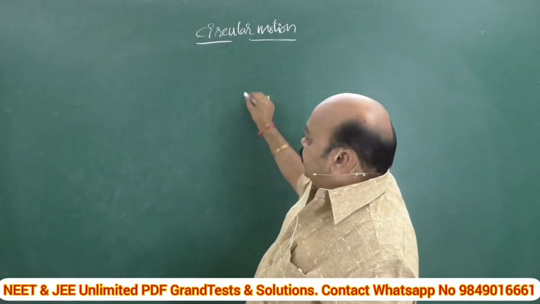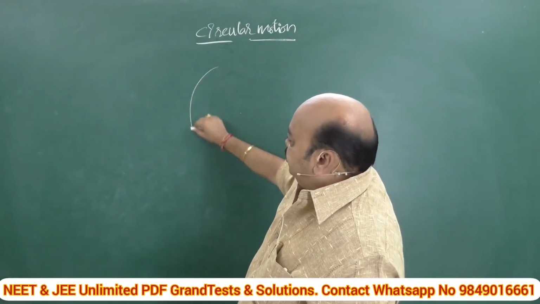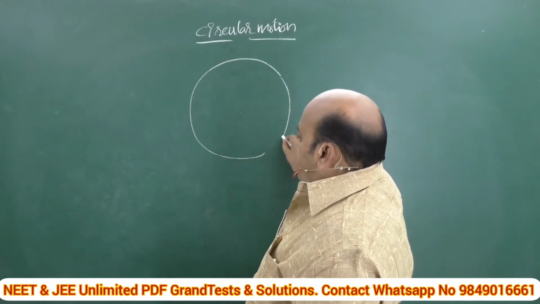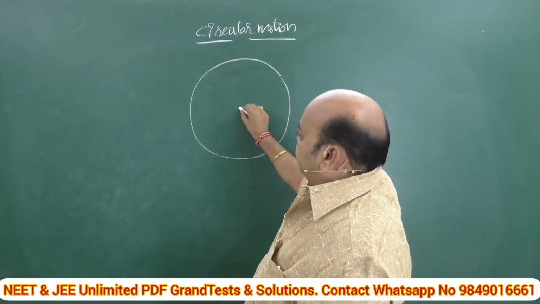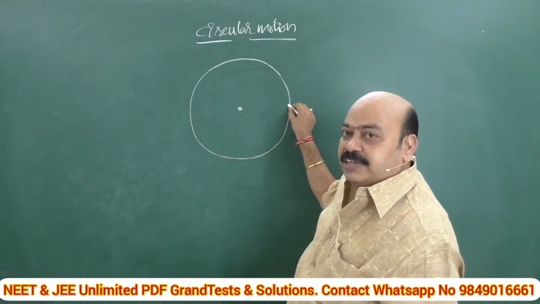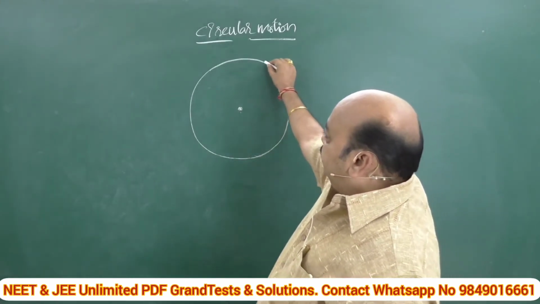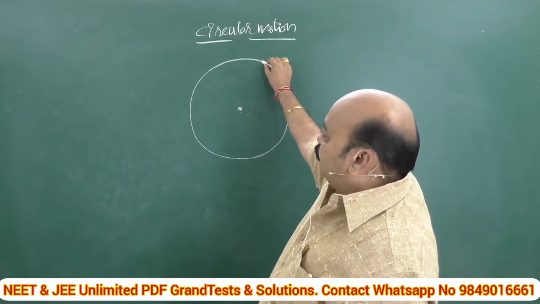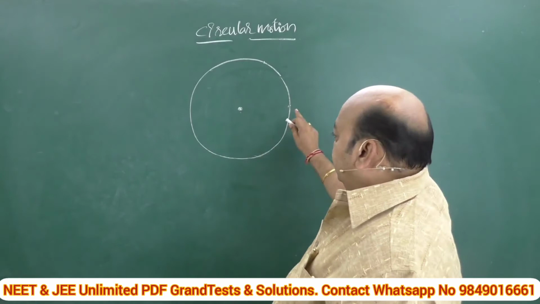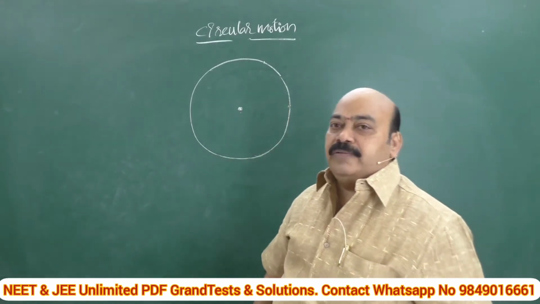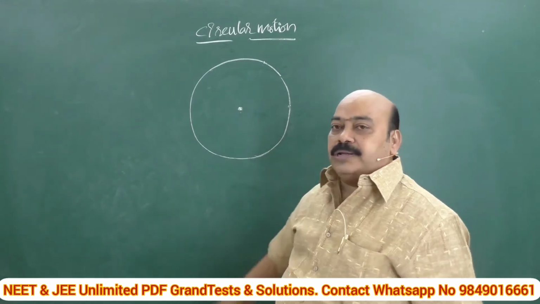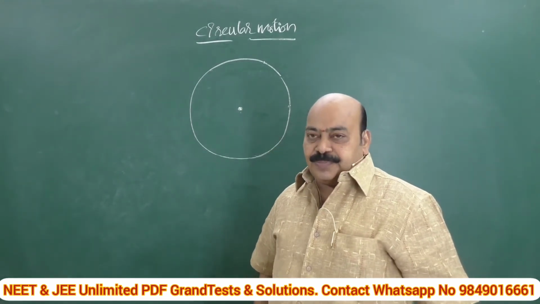When a body is rotating about a fixed point so that it maintains the same distance with time. For example, at a time instant t1, if the body is here and after some time the body is at one more point like this, as time lapses, the position of the body will be at the same distance from the center, the so-called center of rotation.